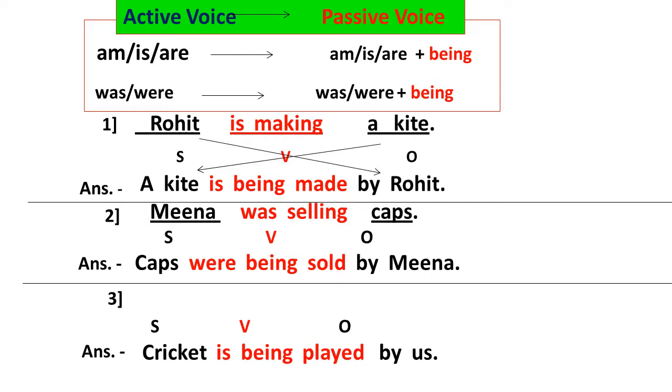In this way we write this answer. Then we see the next example. We are playing cricket. In this example, we can see the subject, verb, and object here. And our answer is, cricket is being played by us. In this way, with the help of this slide, we can understand how to solve the example of present continuous tense and past continuous tense with the help of the above charts.